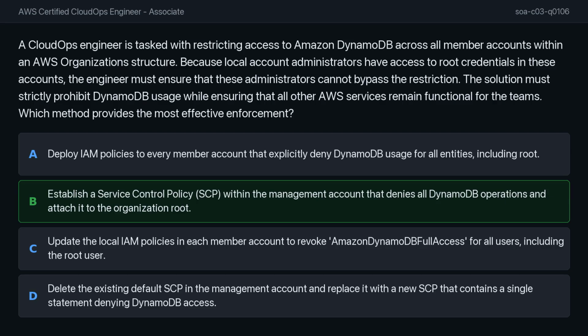Remember for your exam, when you need to enforce a mandatory guardrail across multiple accounts, always look to SCPs.